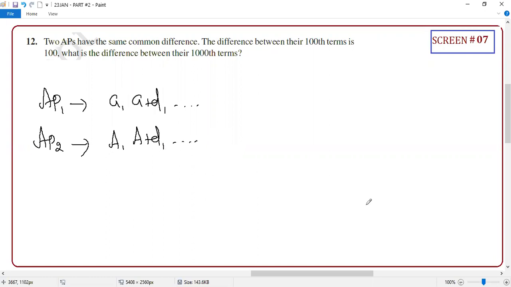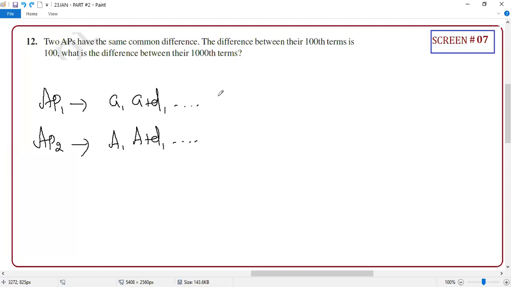Agree with me or not, guys? Yes, sir. Right. So why did I put capital A? Because they said the common difference is the same, but the first term is different, no? They didn't say anything about that. But we should not consider that both are the same. We should always think that they are different.